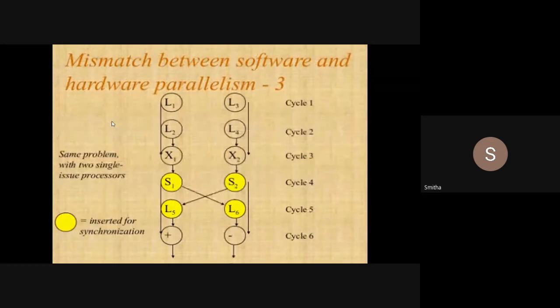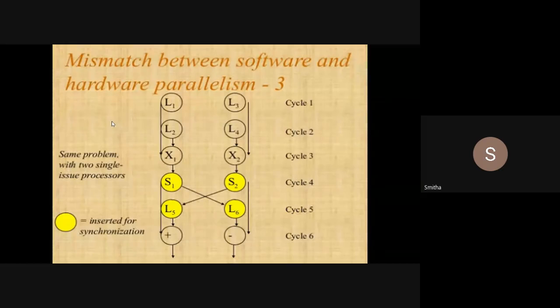Same example I am taking. I am trying to overcome that mismatch. Now you understood what the mismatch is and how it happens. Now the same problem I will execute using 2 processors.